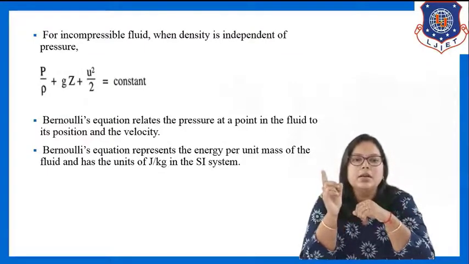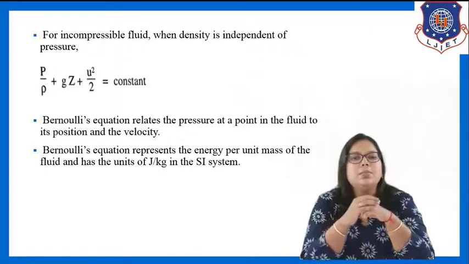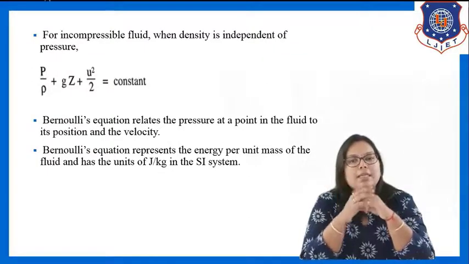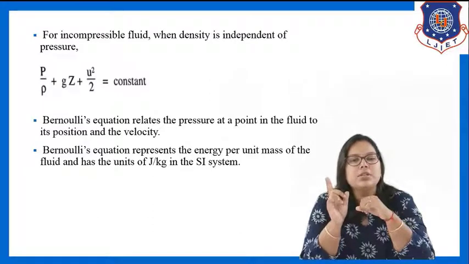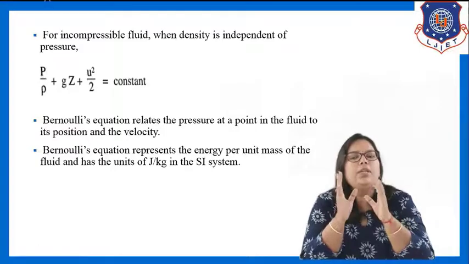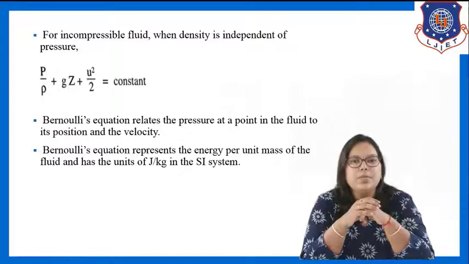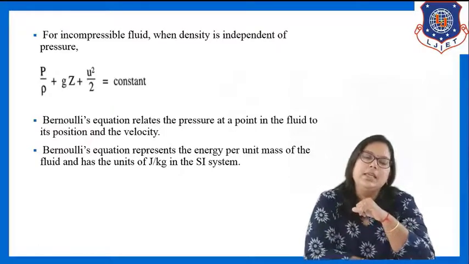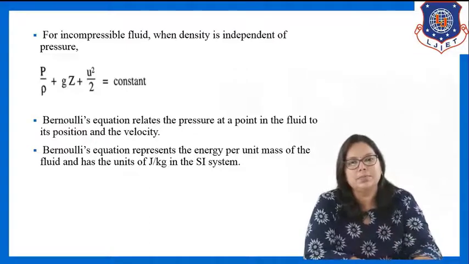Each term in Bernoulli's equation represents energy per unit mass. So I can say that Bernoulli's equation represents energy per unit mass of the fluid, and the unit of energy per unit mass will be joule per kg in the SI system.